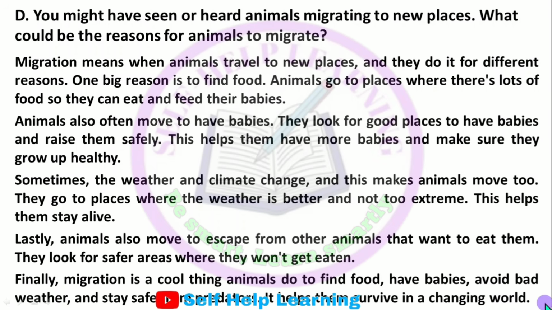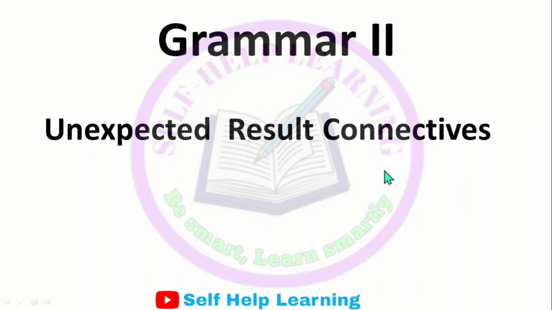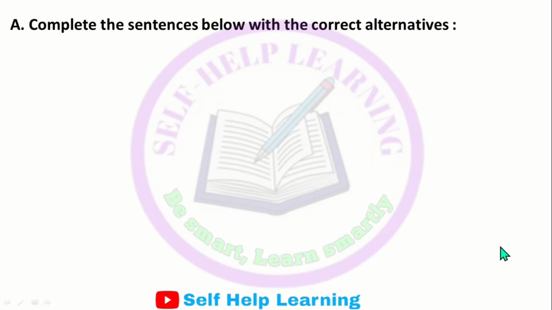Okay, now the next question, grammar second: unexpected result connectives. For this, you can go to the description box to get rules and additional exercises for unexpected result connectives: though, although, even though, and however. Complete the sentences below with the correct alternatives.